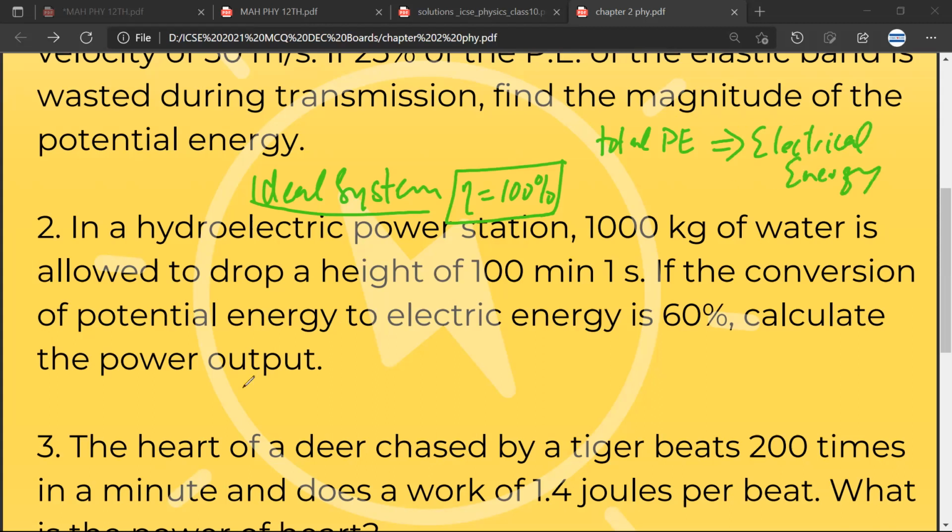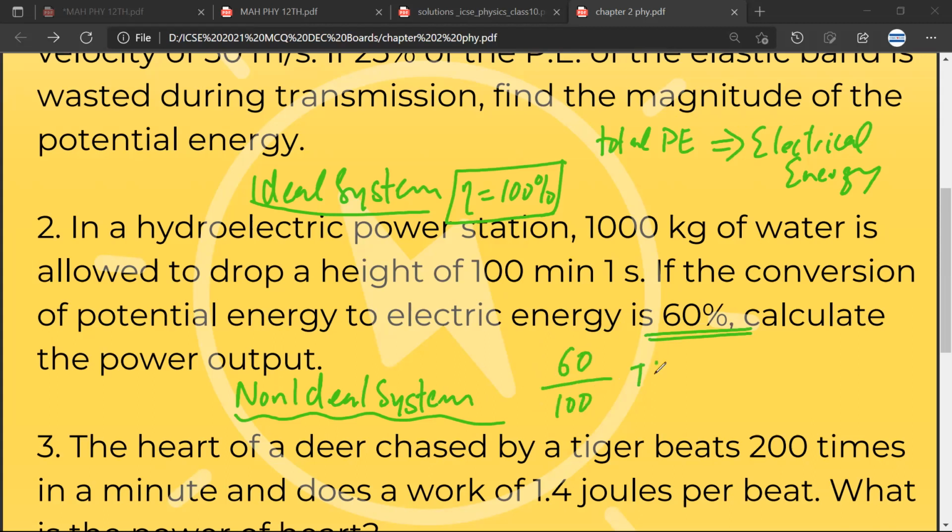But in this case, this is a non-ideal system. If the conversion of the potential to electrical energy is 60%, then only 60% of the total potential energy is getting converted into useful electrical energy. Any doubt? No doubt, sir.